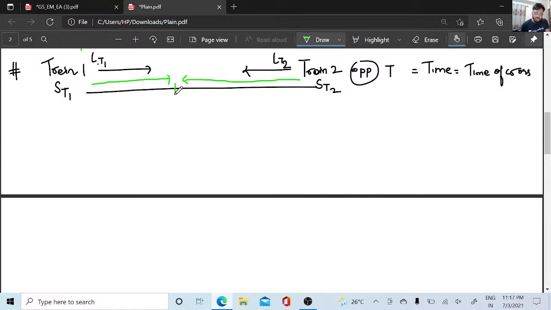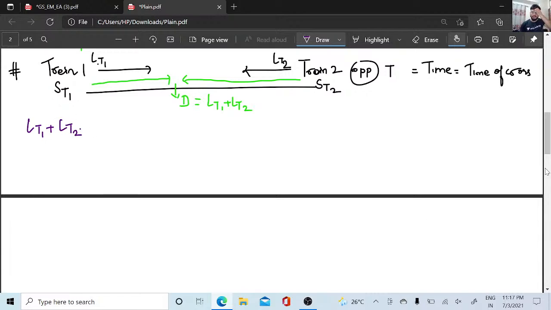So this is nothing but my distance. Can I tell it is lt1 plus lt2? The length traveled by train 1 plus the length traveled by train 2. So here my distance will be lt1 plus lt2.